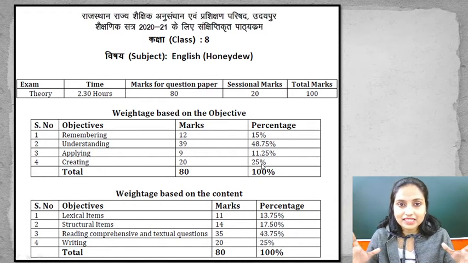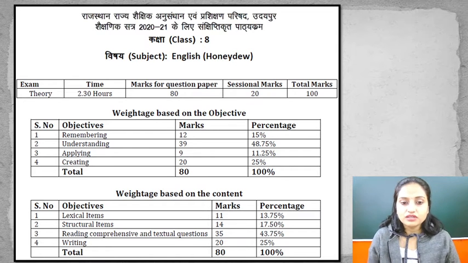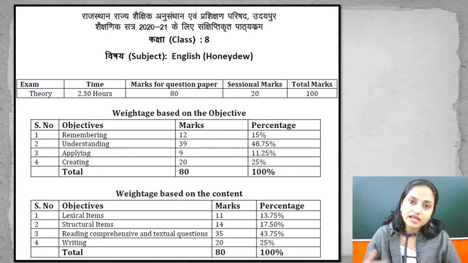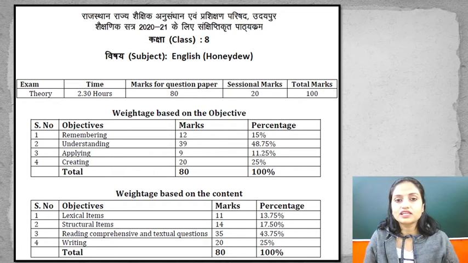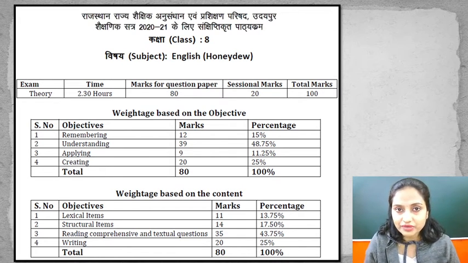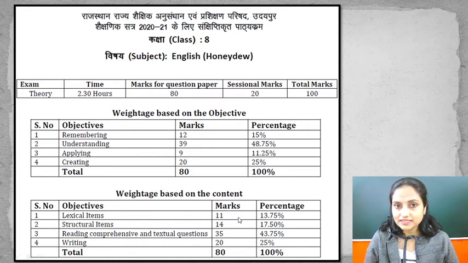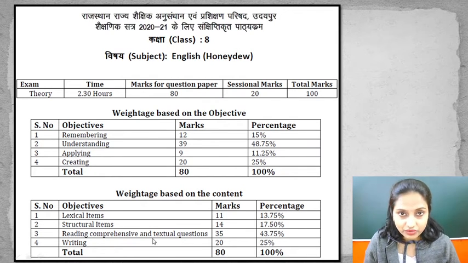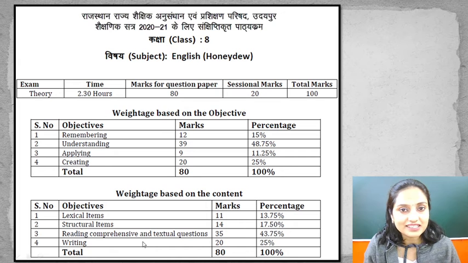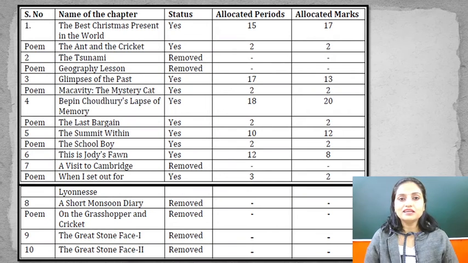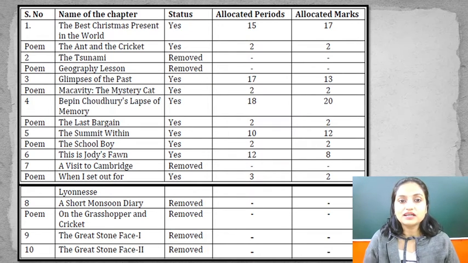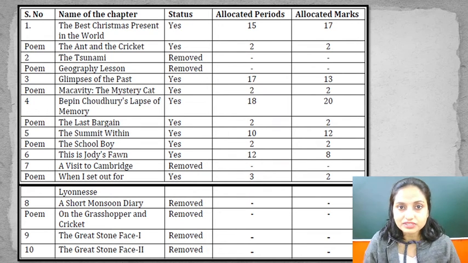So this is the weightage which is based on the objective: remembering, understanding, applying the knowledge and creating the content. Now the weightage based on the content which we are going to read. Lexical items has 11 marks. Structural items, when we create the structure, is 14. Reading, comprehension and textual questions is 35. Writing is 20. So that comprises 80 marks. Let's now see in the book Honeydew which chapters are there in your course now.